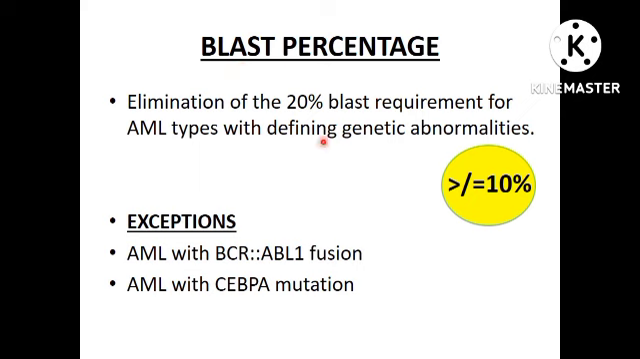As I said, there is a reduced cutoff for AML with defining genetic abnormalities, except for AML with BCR::ABL1 fusion. In order to avoid confusion between CML BC and AML with BCR::ABL1, they have made this exception for the blast percentage. And AML with CEBPA mutation also should have 20% blast requirement according to WHO, but ICC classification accepts 10% blast cutoff for AML with CEBPA mutation.